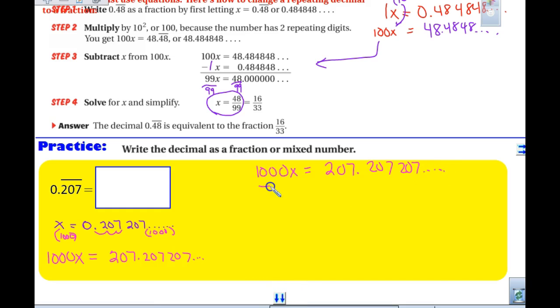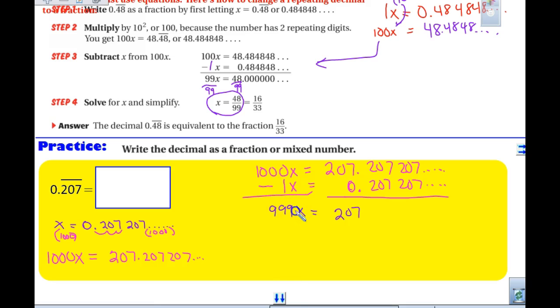Right below it, we are subtracting this x, which we're going to write as 1x, equal to 0.207. Oh, it's just so beautiful, isn't it, on a Friday? The 207s all cancel, and we get 999x, right? 1,000 minus 1 is 999.